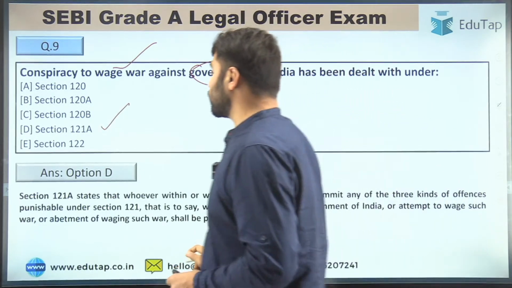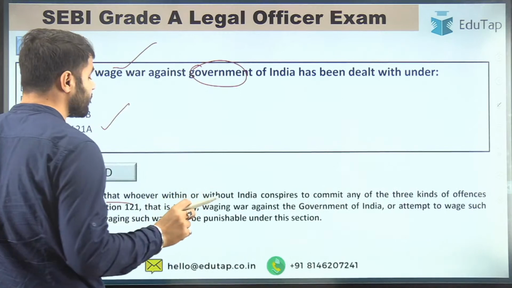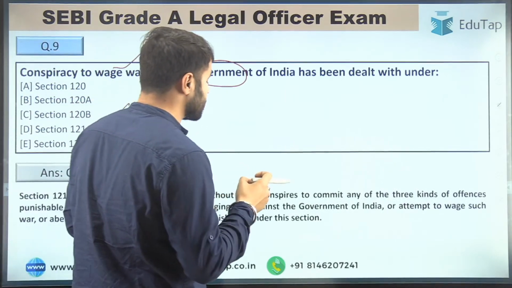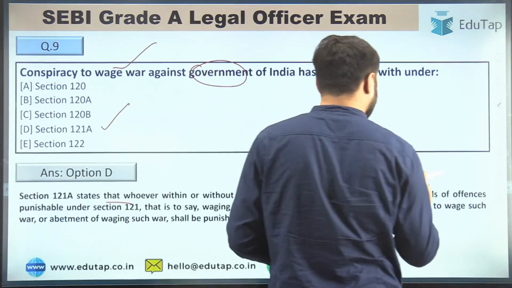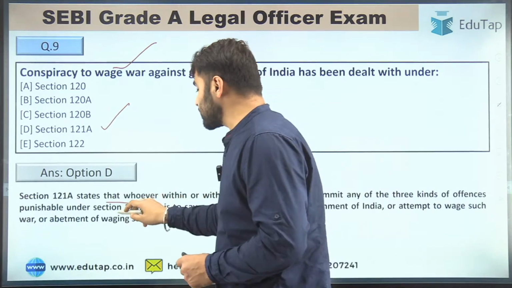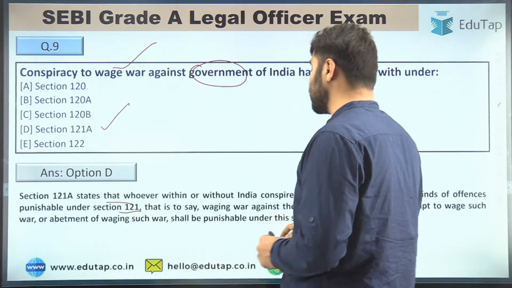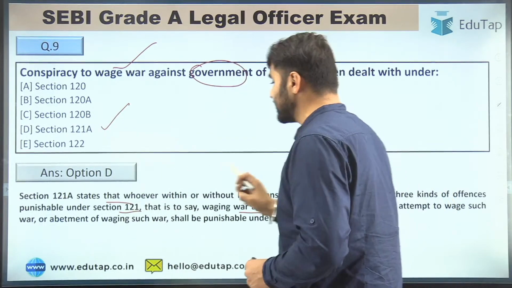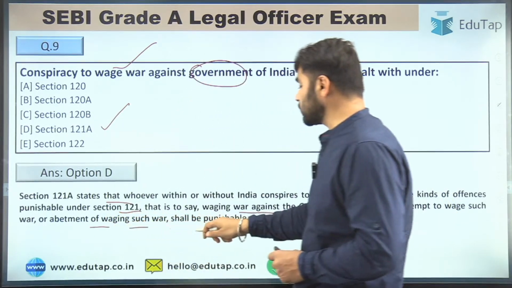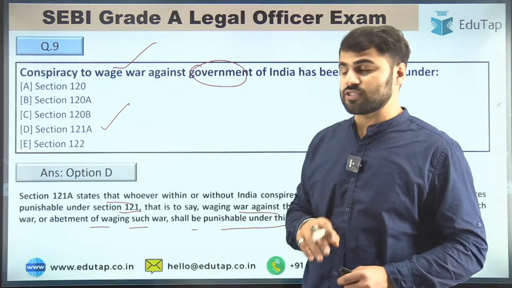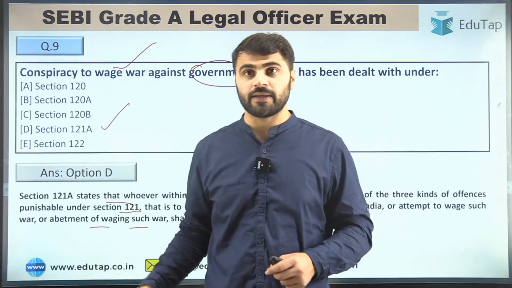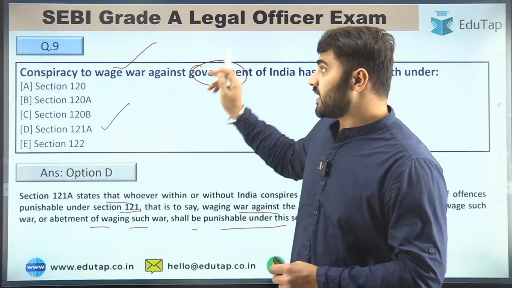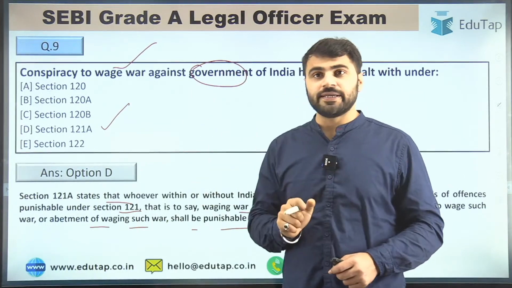If you read section 121A, it states that whoever within or without India conspires to commit any of the 3 kinds of offenses punishable under section 121, that is to say waging war against the government of India or attempt to wage such war or abetment of waging such war, shall be punishable under section 121A, right? So the right answer for question number 9 is option D.